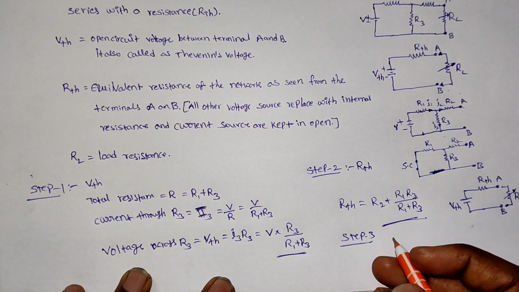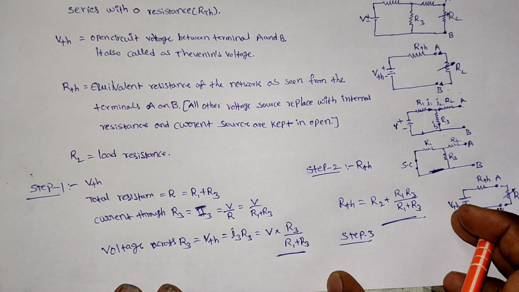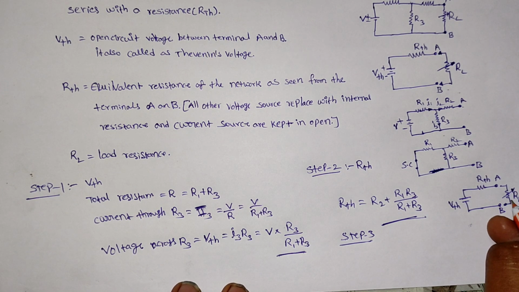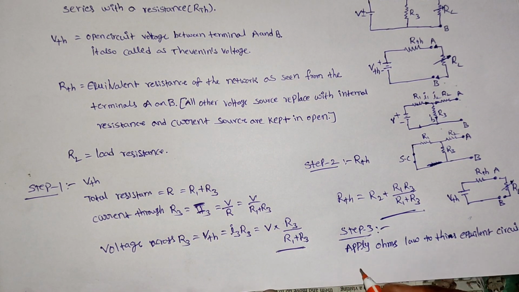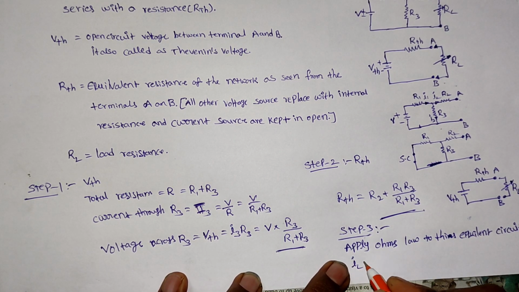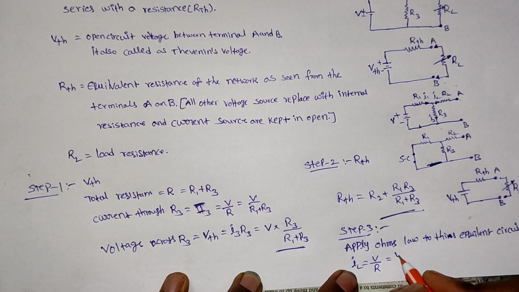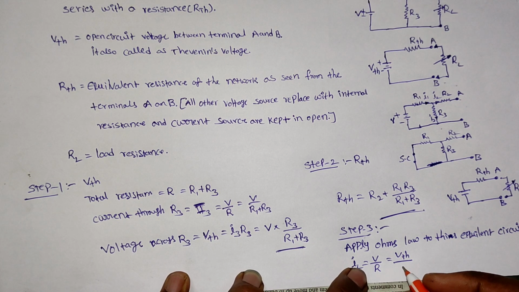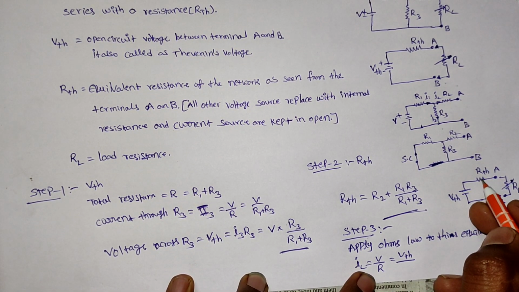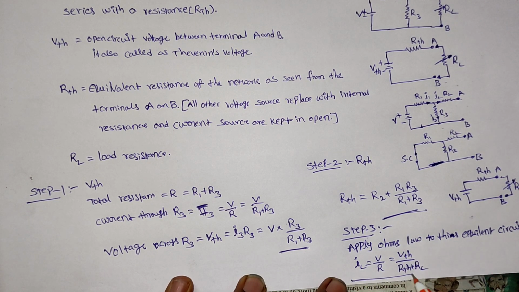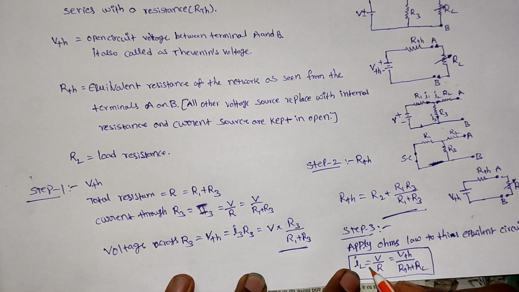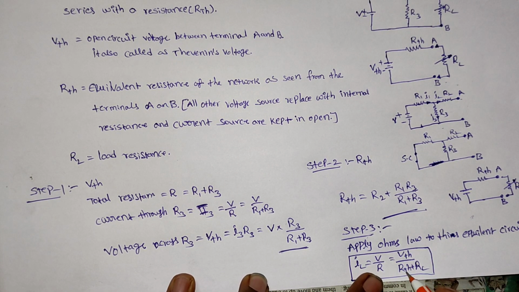In step 3, determine the current flowing through RL. We simply apply Ohm's law. It is a very simple series circuit, so I can apply Ohm's law to find the load current. IL equal to V by R according to Ohm's law. Here V means VTH, and R means RTH plus RL. For finding load current, this is the formula: IL equal to VTH by RTH plus RL.